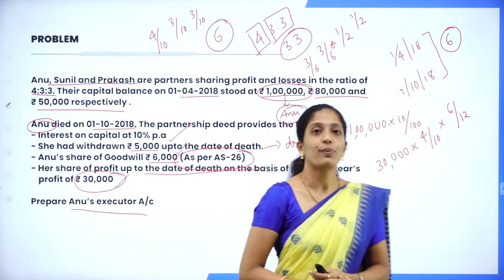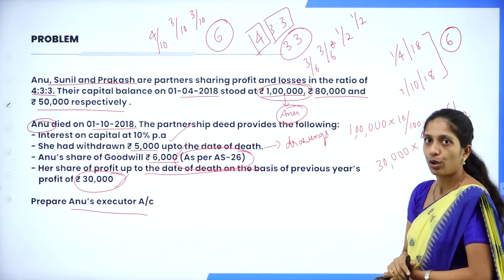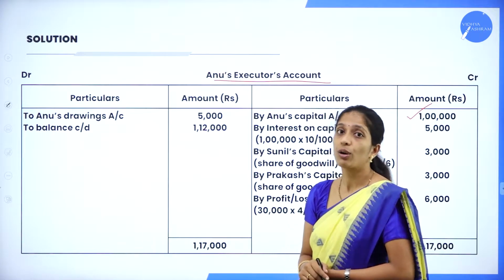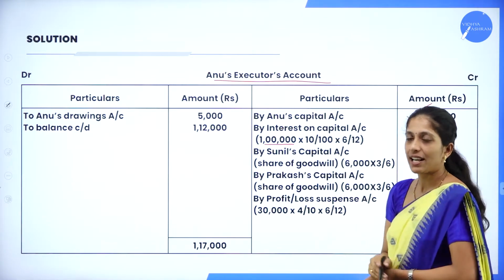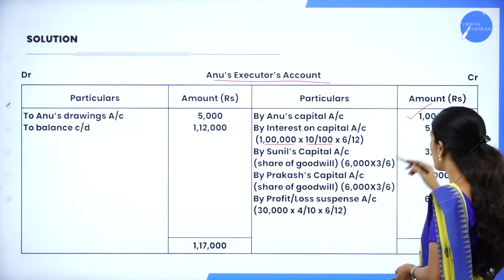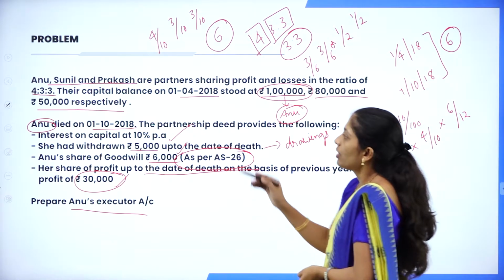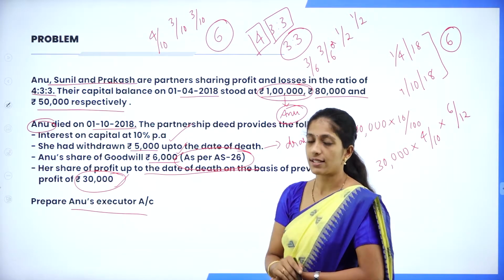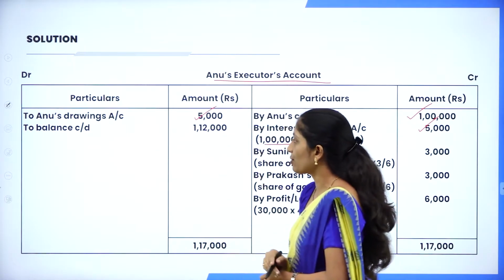Next, what have they told? Interest on capital. So we have to calculate interest on capital. We had already calculated 1 lakh into 10% into, for how many months was she there in the business? Only 6 months. So by interest on capital, 1 lakh is the capital into the percentage, 10%, into 6 divided by 12. That is for 6 months she was there in the business. So it is 5,000. Next, she has withdrawn 5,000 up to the date of death. It is nothing but drawings. So where do we record drawings? On the debit side. So to Anu's drawings, 5,000.